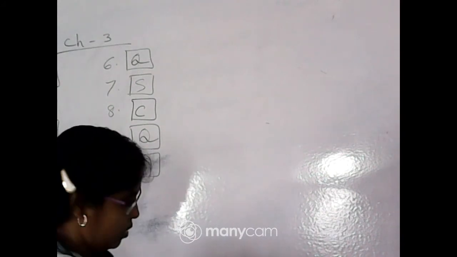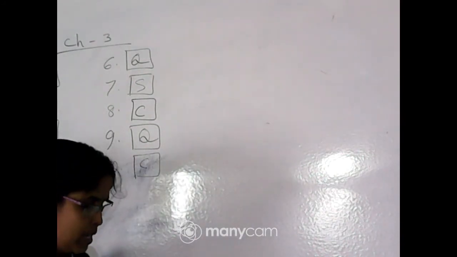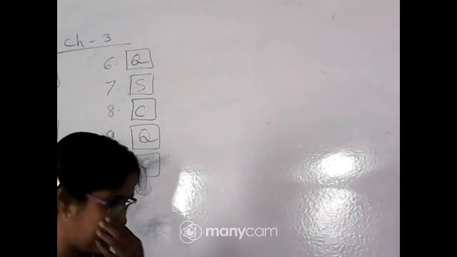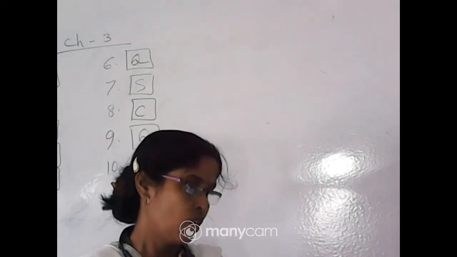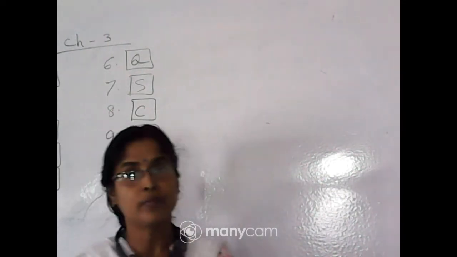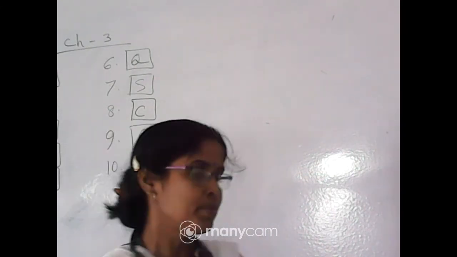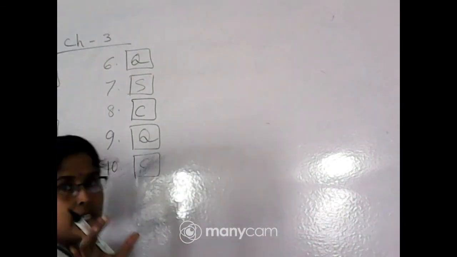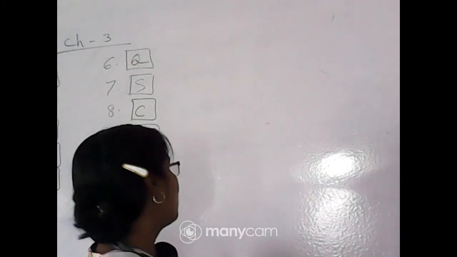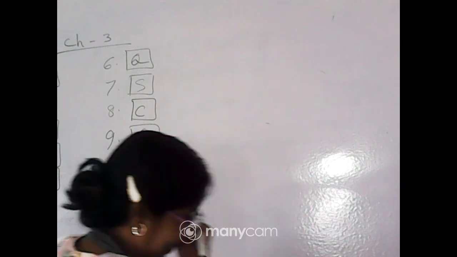So, students, this chapter is completed. So, we can move to the next chapter, that is negative sentence. What is called a negative sentence? A sentence having no or not in it is called negative sentence. That means a sentence that is having the word not or no. A sentence having the words like not, no, then it is called a negative sentence.